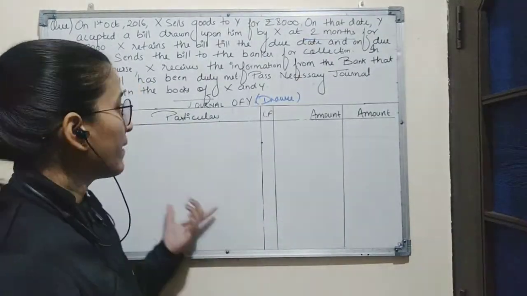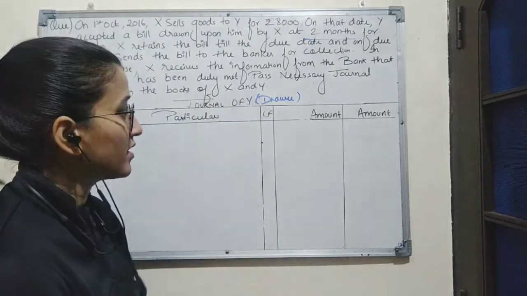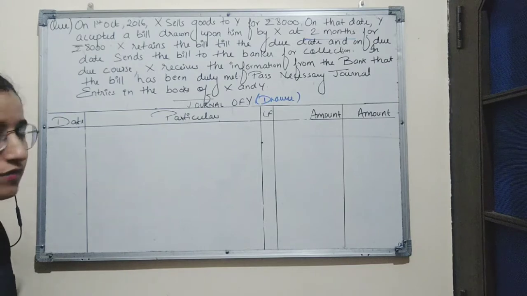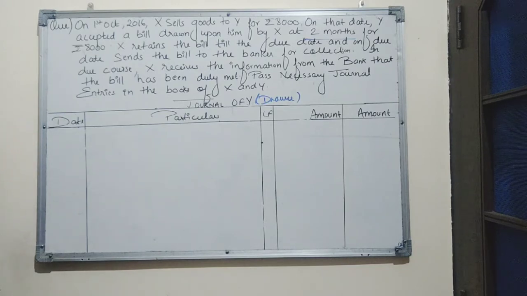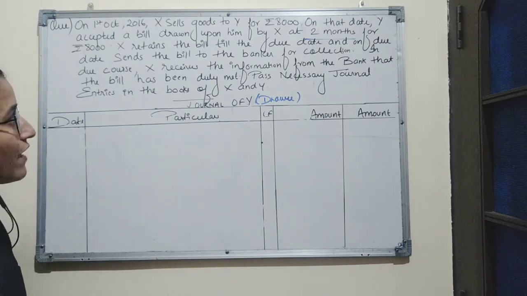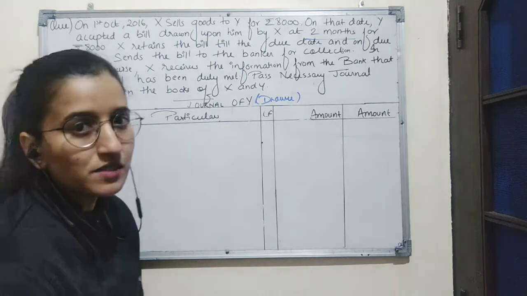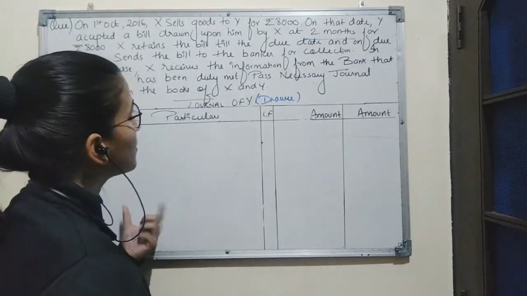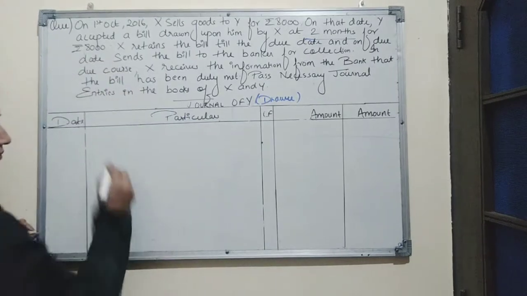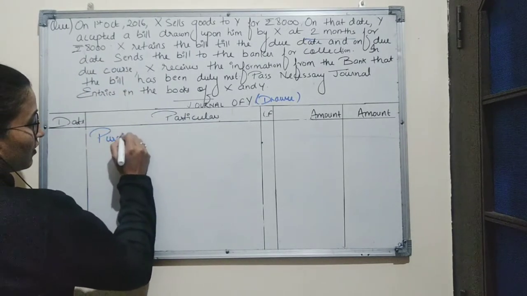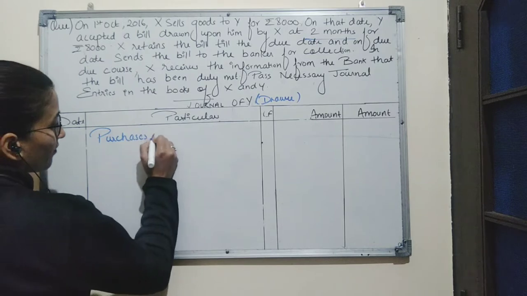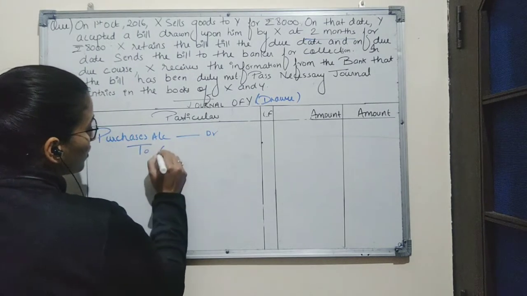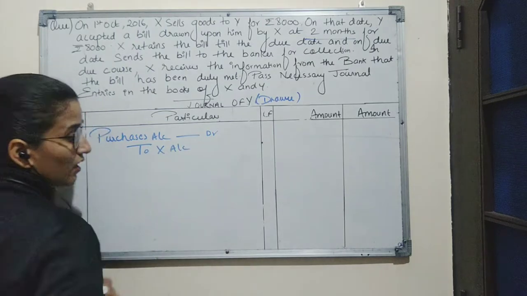So now we will prepare the journal of Y, who is a drawee. Now, first transaction will be based on selling of goods to Y. If X is selling goods to Y, this means Y has purchased the goods from X. So journal entry for this transaction will be purchases account debit to X account.